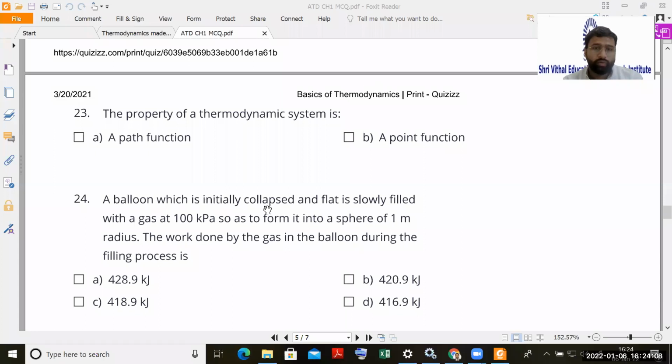A balloon which is initially collapsed and flat is slowly filled with gas at 100 kilopascal to form it into a sphere of 1 meter radius. The work done by the gas in the balloon during the filling process is? A very common example. There is a compressor which will continuously fill the balloon with compressed air at a pressure of 100 kilopascal. 100 kilopascal is again atmospheric pressure, and initially the balloon was nothing. Now it will become a sphere of 1 meter radius. So you have to calculate the work done during that process.